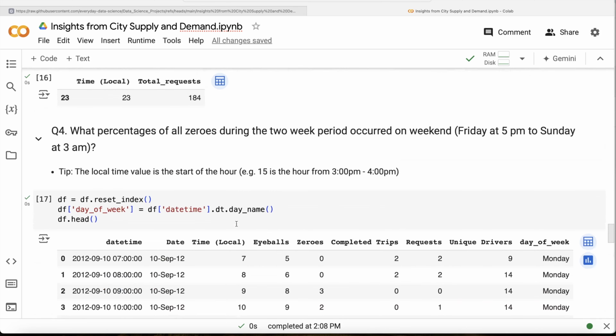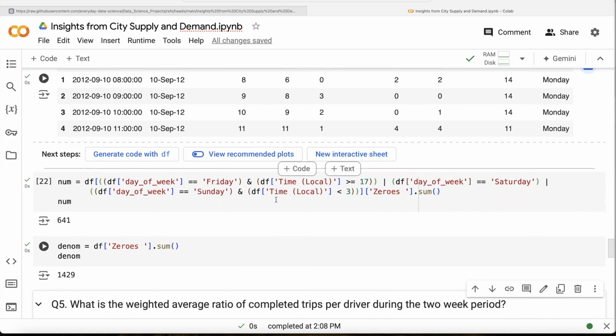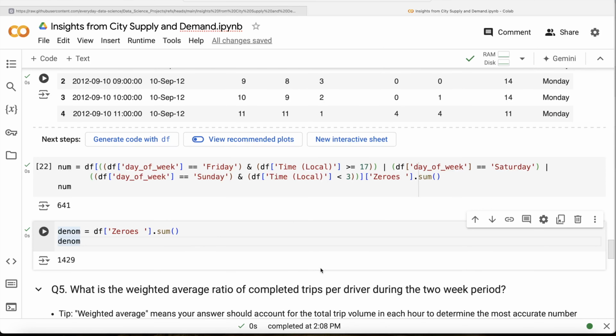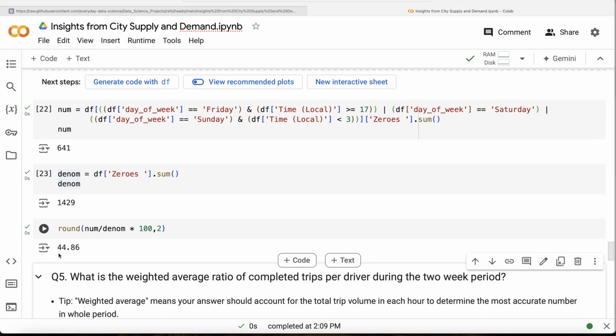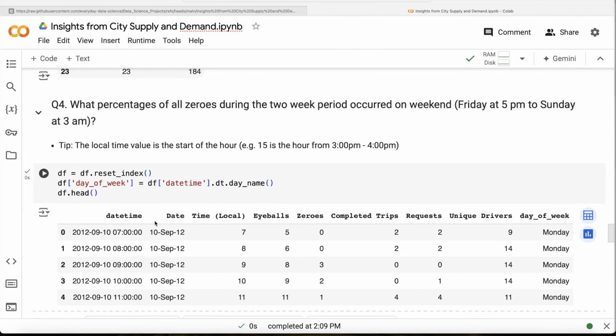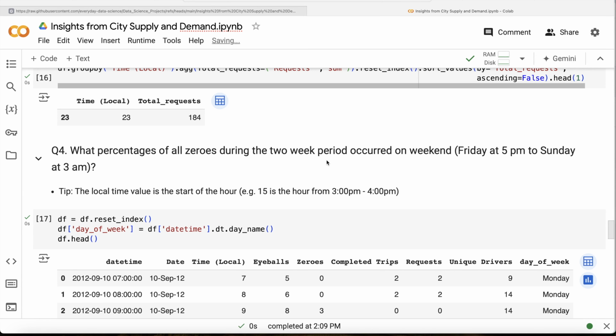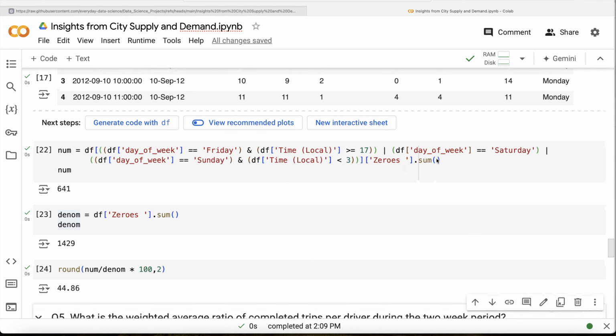It asks us what is the percentage of all zeros, so you divide numerator by denominator, multiply by 100 because it's a percentage, and round to 2 decimal places so that we get an accurate percentage. If I run this, it is 44.86 percent of all the zeros occurred on weekend. Okay, now we are done with question number 4 as well.